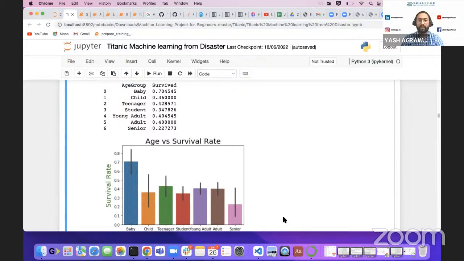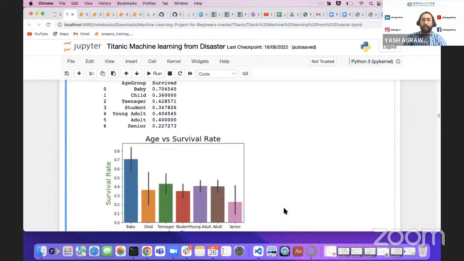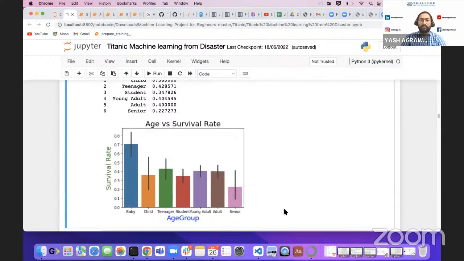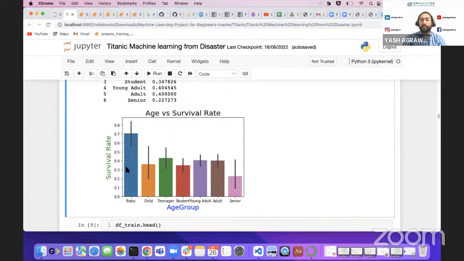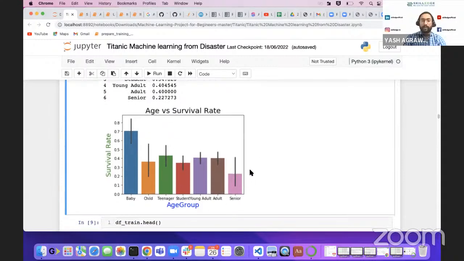If your manager asks which two groups have almost equivalent survival rate, we can directly see young adults and adults, even without looking at the values. So this is how representation is very important, right?